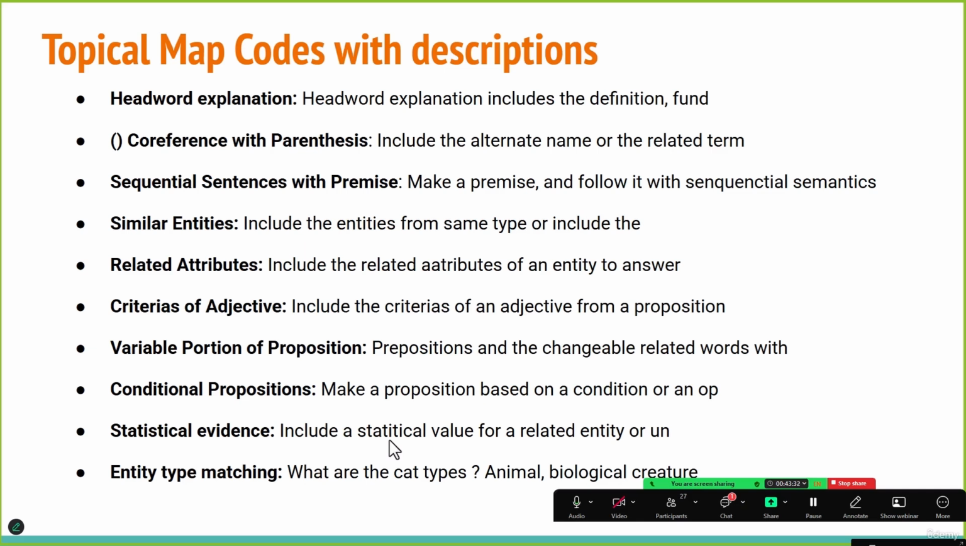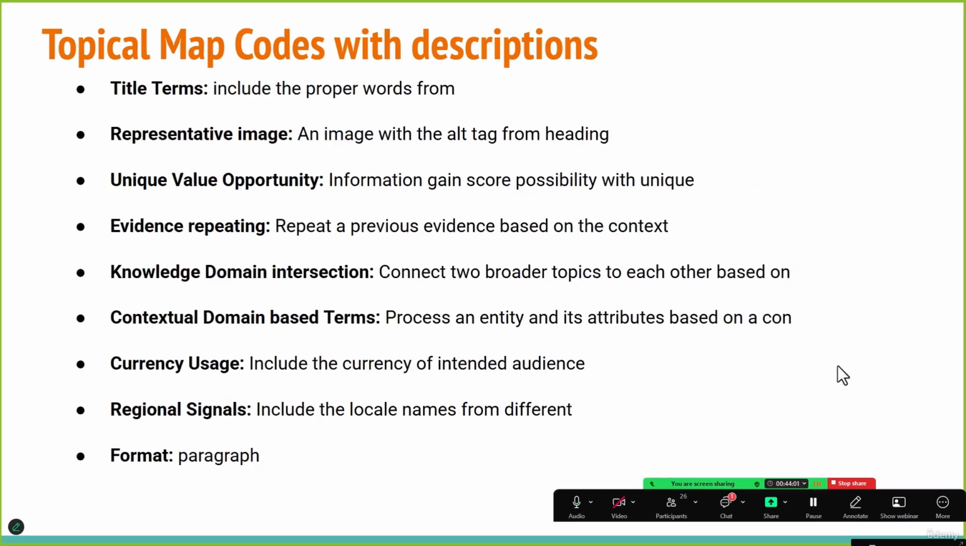Next is entity type matching. This is Google's system that matches the search query to understand what kind of entity the user is looking for. Are they looking for an animal, a car, a restaurant, or a plant? What kind of entity are they looking for? After that, you must use the main defining terms of your article in the title.